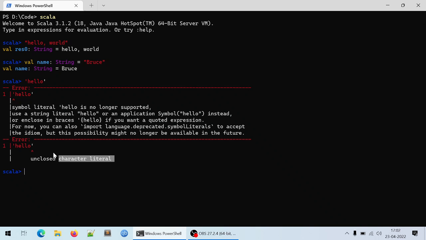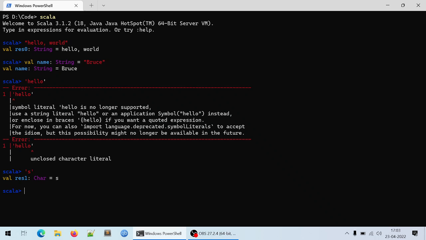What that means is, when you define something within a single quote, it is expected as a character, and when I say character, it is a single character, whereas we passed hello as a word, a bunch of characters, not a single character. So let's define a single character within a single quote, and let's see how Scala interprets it. For example, S, and here it is. And now we know that when we define something within a single quote, it is interpreted as a character, and character is another data type you now know.